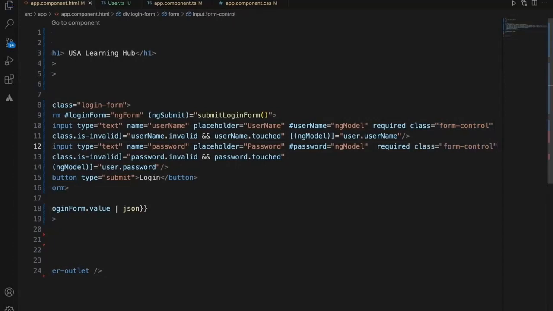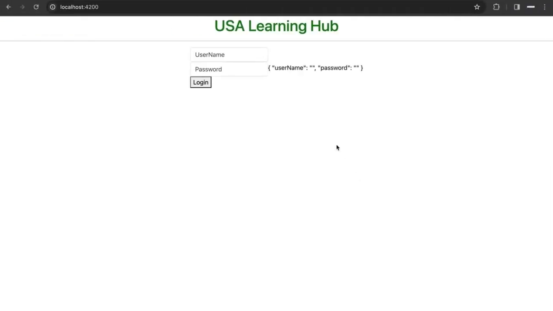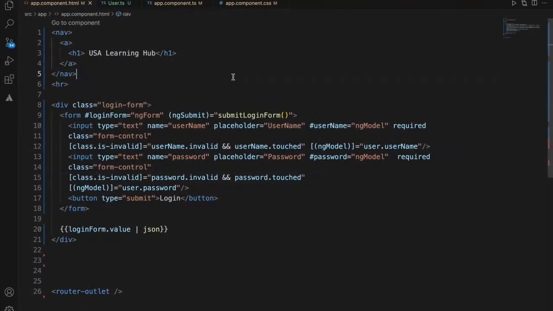Right now we are using the Bootstrap form control CSS to mark the form in red color. Since I didn't enter any value, it is throwing the validation message and showing it in red. It won't even let me submit. This is how we can add the validations.